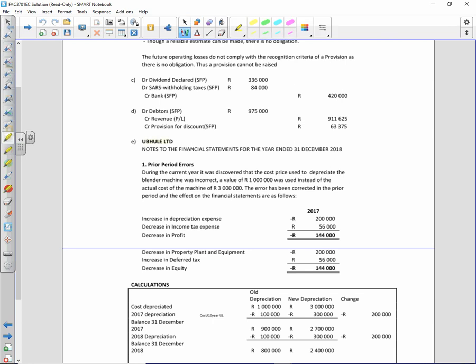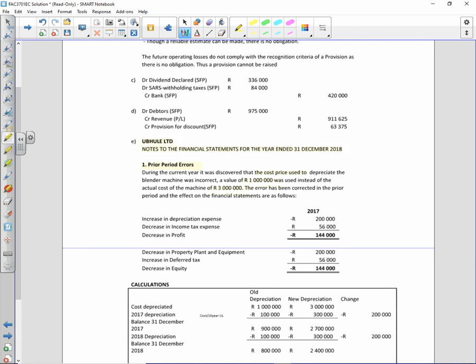So, Obuchle Limited, note to the financial statements for the year ended 31 December 2018 that you would have drafted already when you got this question. First point, prior period errors. What happened? During the current year, it was discovered that the cost price used to depreciate the machine was incorrect. A value of $1 million was used instead of the cost price of $3 million. The error has been corrected in the prior period, and the effect on the financial statements is as follows.